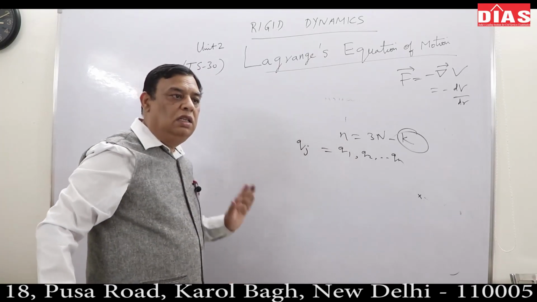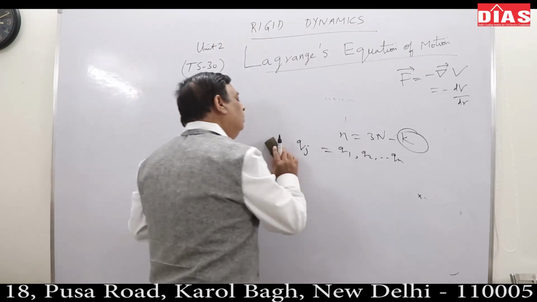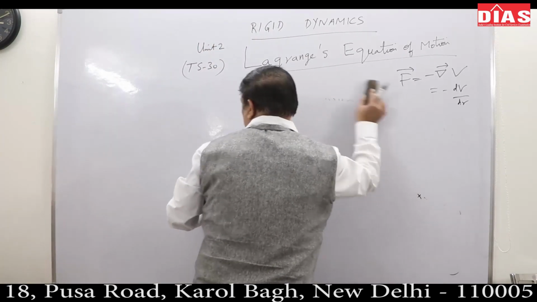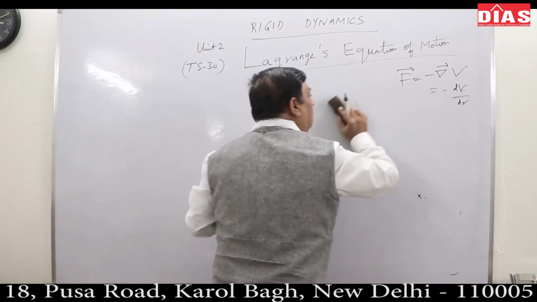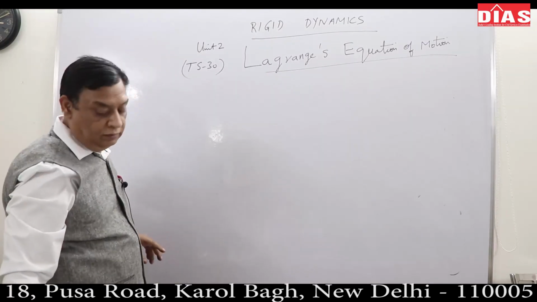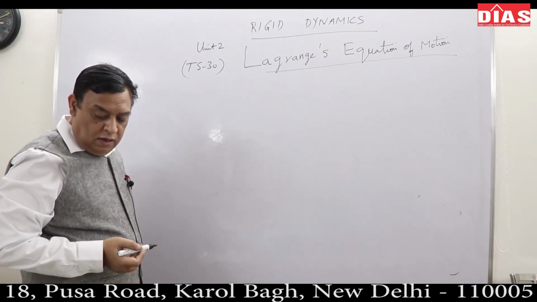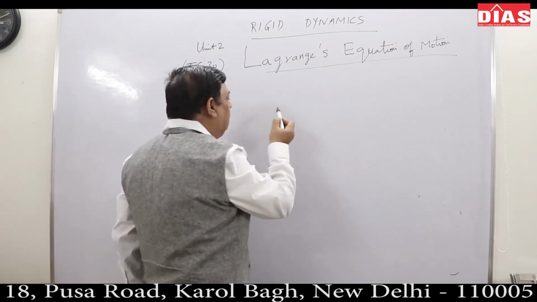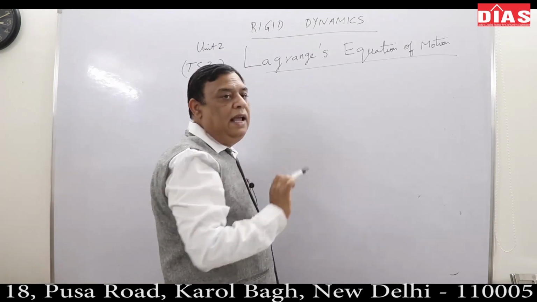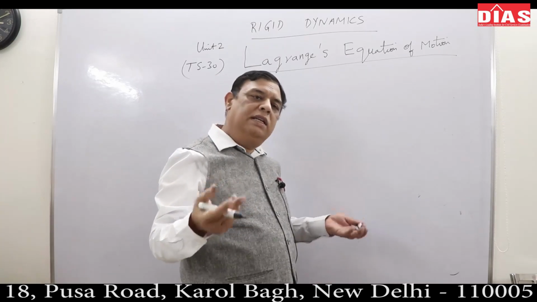Then we have talked about conservative systems, where the forces are drawn from a potential function, or not drawn from a potential function. Try to appreciate a few more things. The Lagrangian equation of motion or Hamiltonian equation of motion are nothing but energy methods.